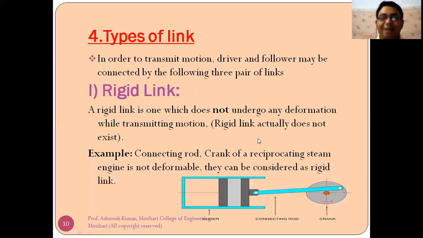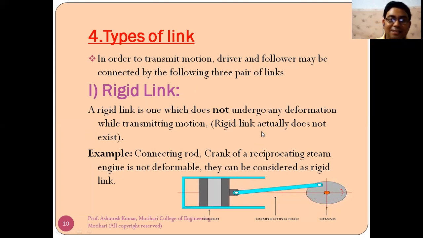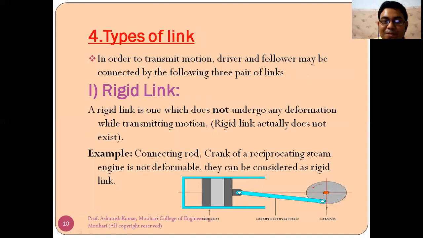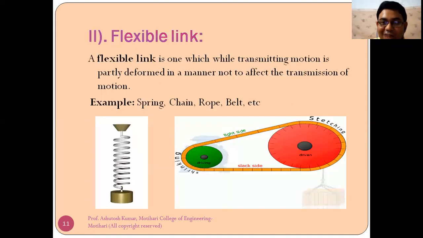So these are the rigid link. So I hope rigid link is clear. Now let us move to flexible link. As I earlier discussed, there are three types of link: rigid link, flexible link, and the third one is fluid link. So I am going to discuss the flexible link.